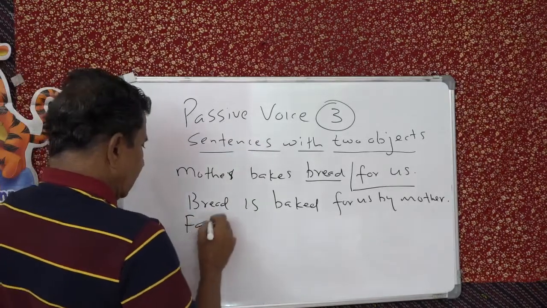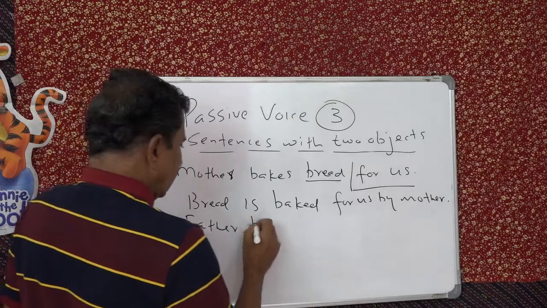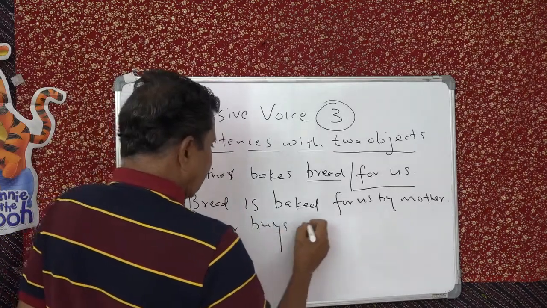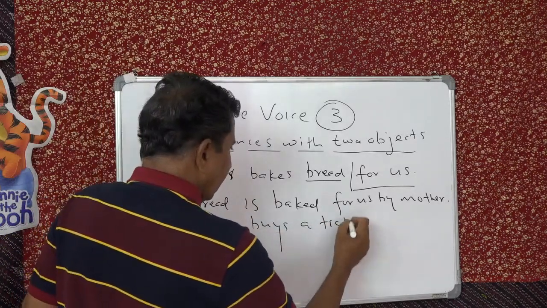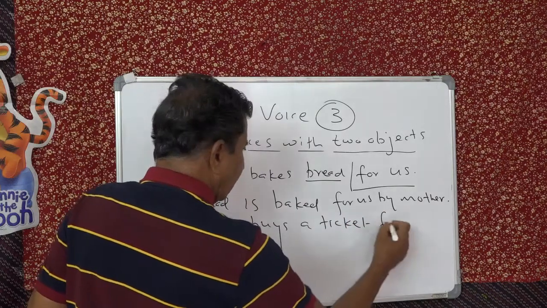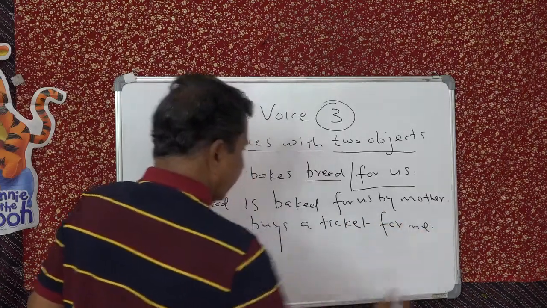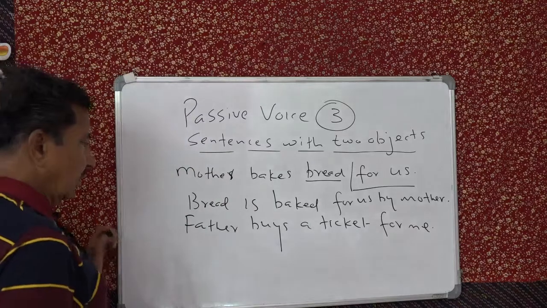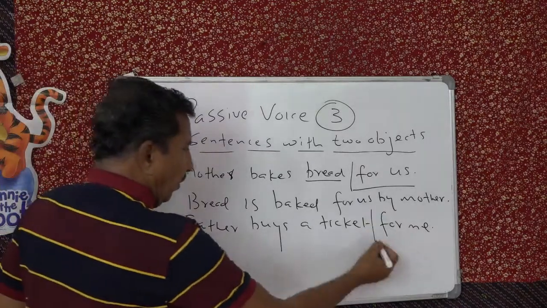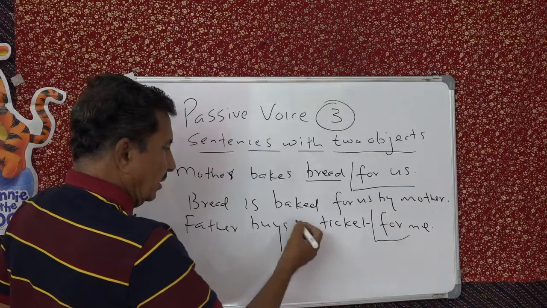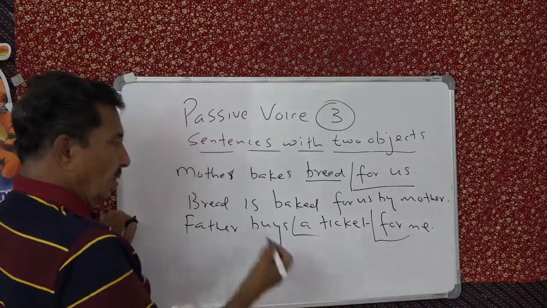Father buys a ticket for me. So, as I told you, here is the object with for, here is the object without the preposition.